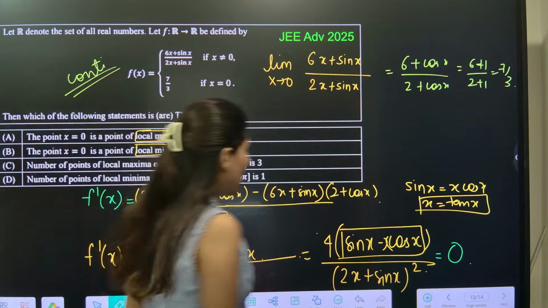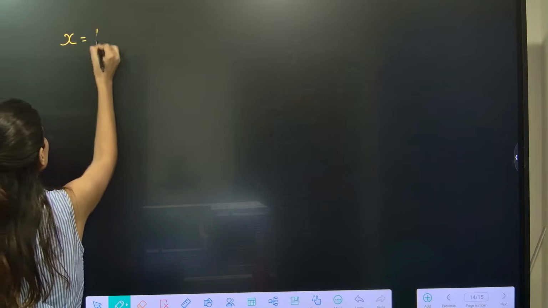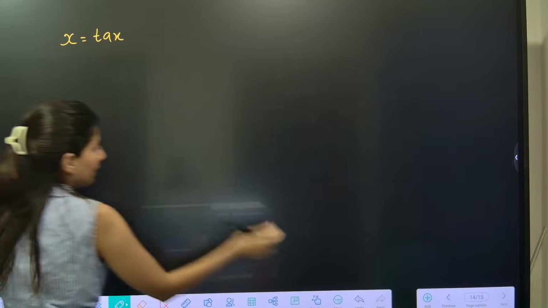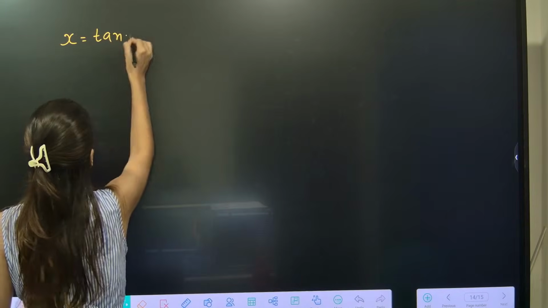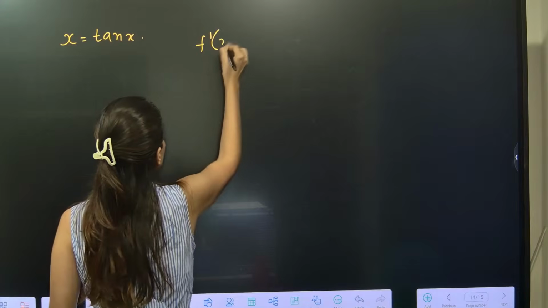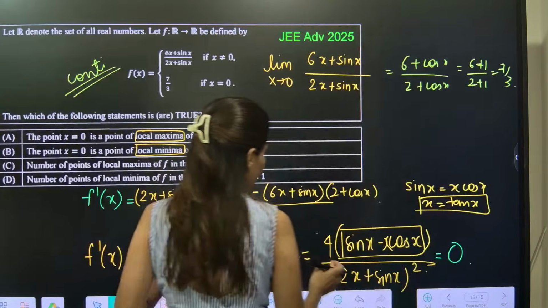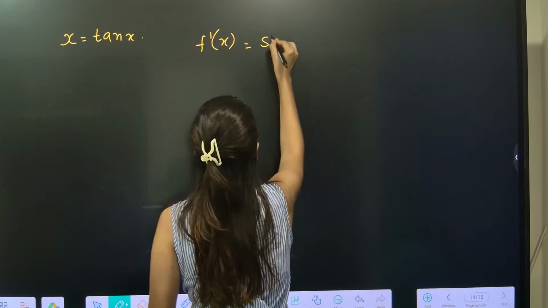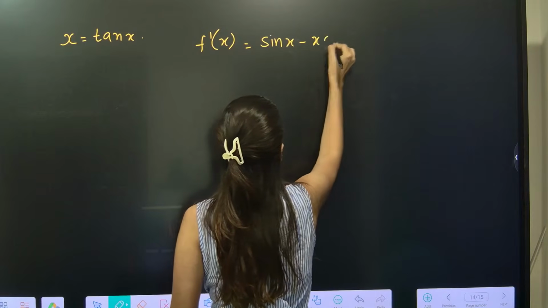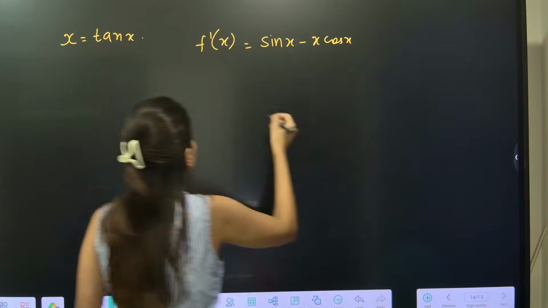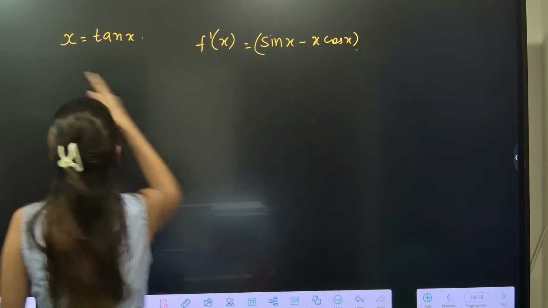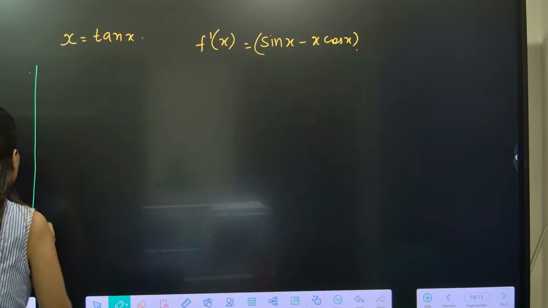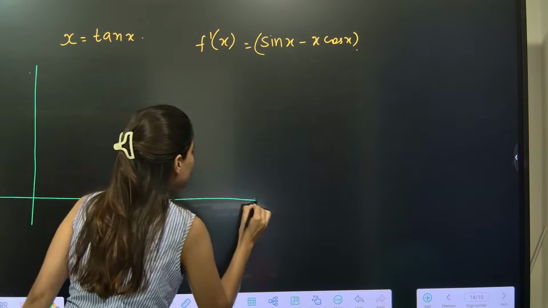Alright. So now what we are going to do is understand this. See, x equals to tan x. We have to understand this. F dash x, let me write: sin x minus x cos x. So x equals to tan x. Let me plot the graph of x equals to tan x.